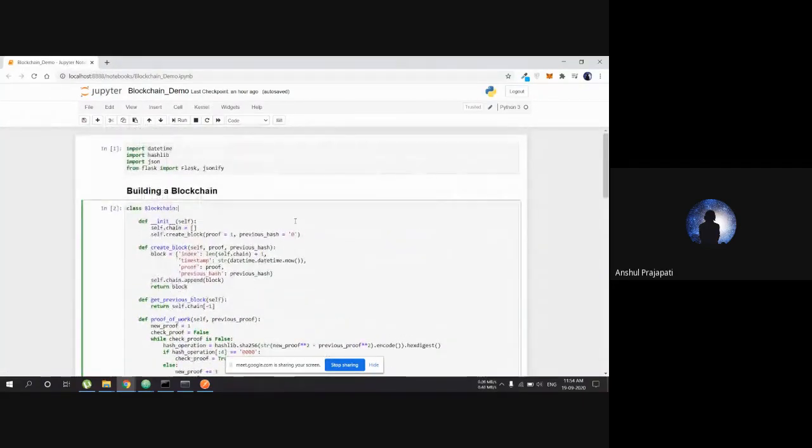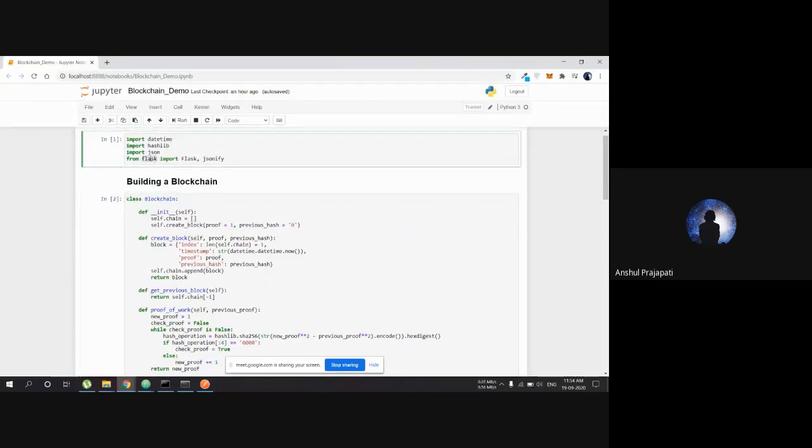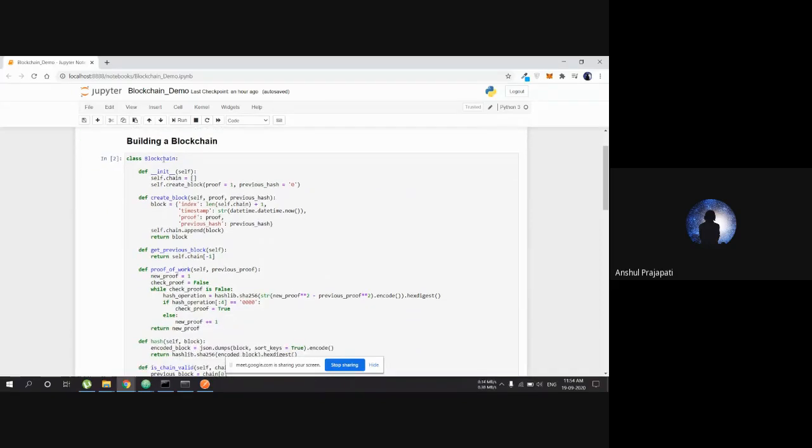Right now we are going to see how a block is going to be built. This is in Python, and we are using Flask, which is a little library used in Python to create web apps. So we are creating a blockchain.